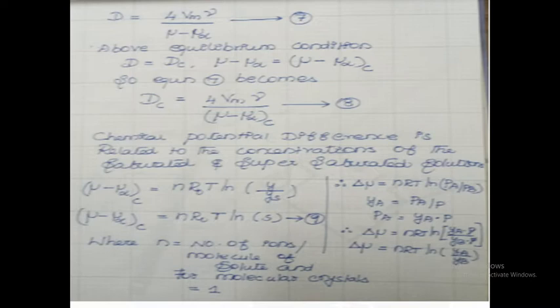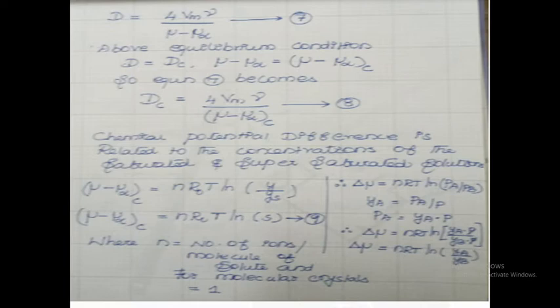Okay. What is the relation between mole fraction and partial pressure? Mole fraction is equal to partial pressure divided by total pressure. Ya is equal to Pa by P, and similarly Yb is equal to Pb by P. So we replace partial pressure with mole fraction. Delta mu is equal to nRT ln of Ya times P by Yb times P. Here the P's are cancelled. Finally we get delta mu is equal to nRT ln of Ya by Yb.